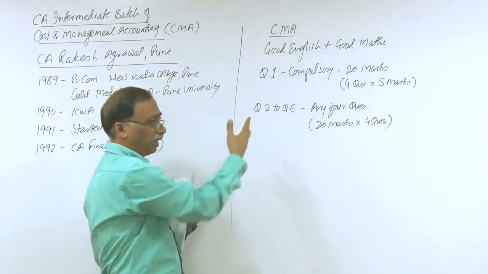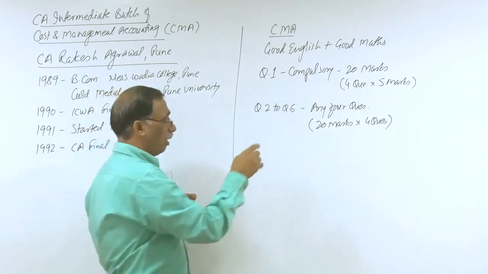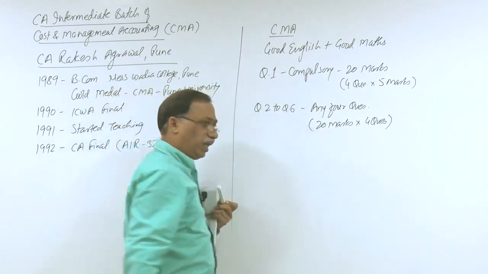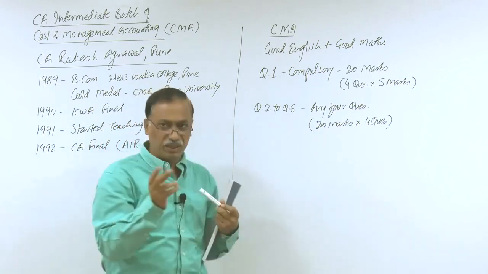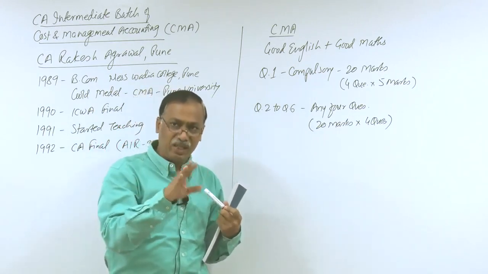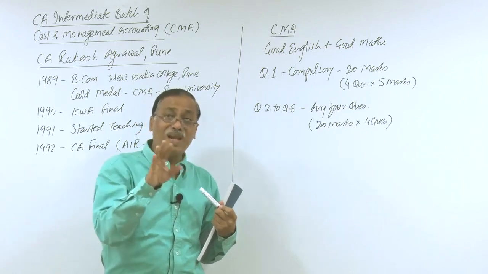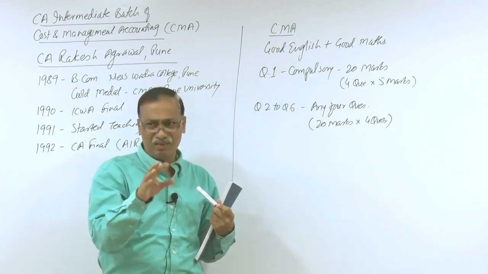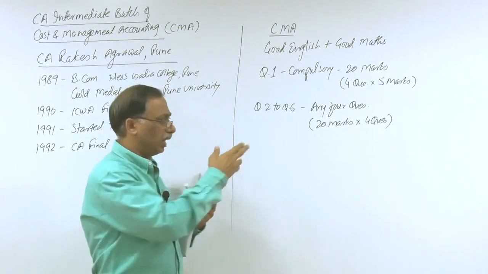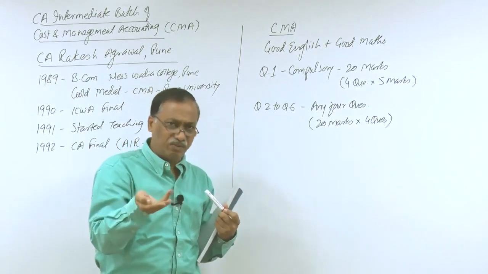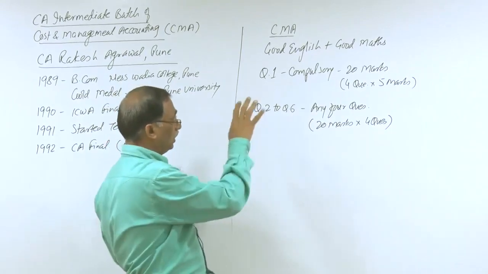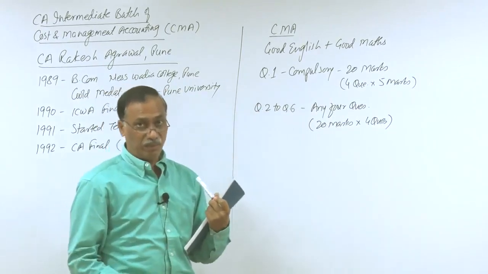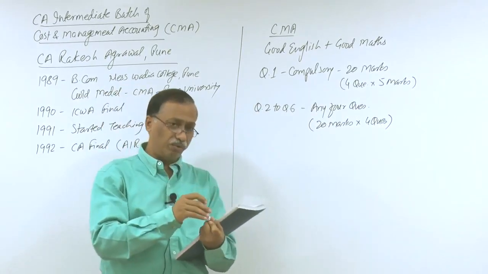So you have a choice here. You can keep one question for option. Again, a question of 20 marks may not be a single question of 20 marks. Generally, a 20 mark question is divided in 2, like 10 marks and 10 marks, or 12 and 8, or any combination, 11, 9, whatever. That is what the institute will decide. You can refer to the previous examination papers, you will get a better idea. So this is how your examination pattern will be from the exam point of view.